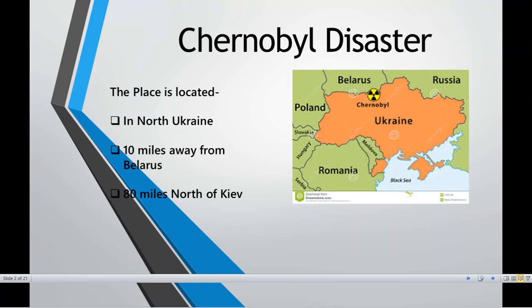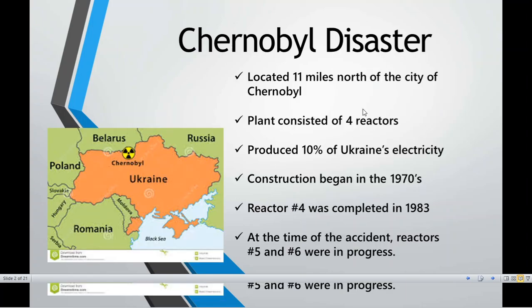Now, this accident is called the Chernobyl disaster because of the name of the city where the plant is situated. This nuclear power plant is situated in the north of Ukraine, around 10 miles away from Belarus, and 80 miles away from the north of Kyiv. So you have to keep in mind that it is 10 miles away from Belarus and 80 miles north of Kyiv. This incident took place near the city of Pripyat, in the north of Ukraine.